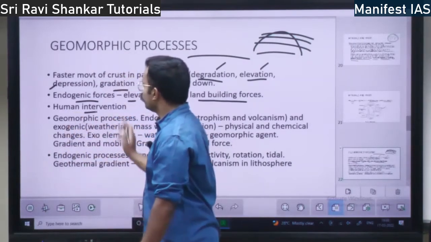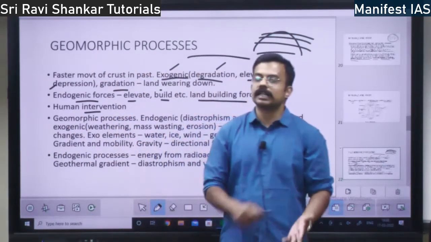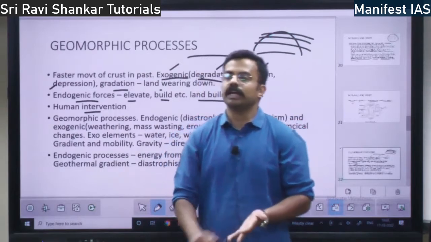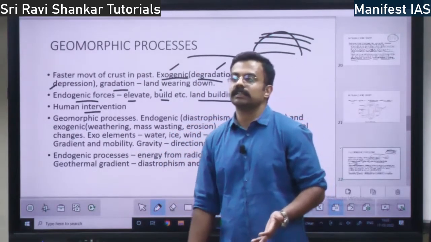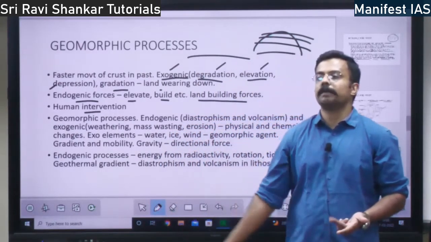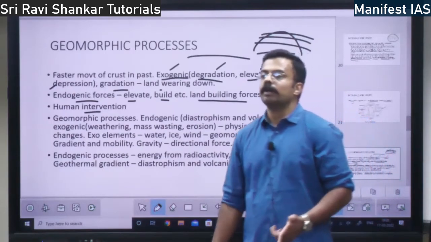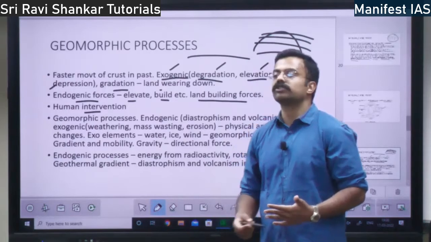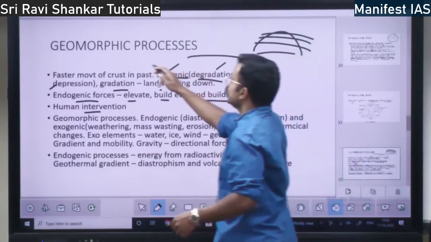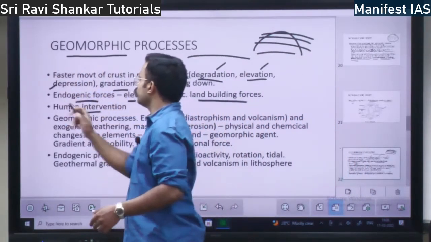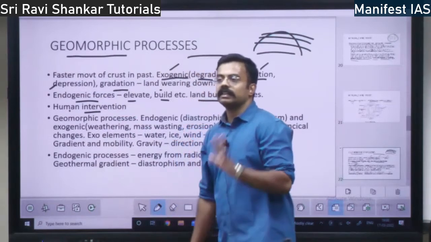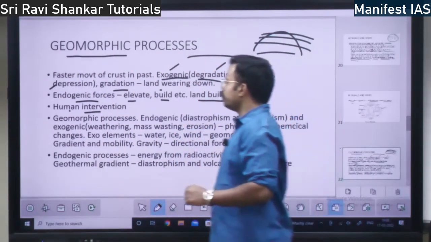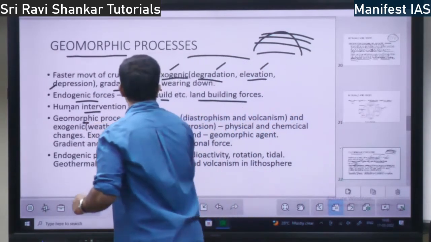The third change is human intervention. Humans are doing mining. They are doing deforestation. They are changing the landscape. They are doing pollution. Human-induced changes are also important for the changes on the earth. Geomorphic process, human intervention is also there. 3 reasons.